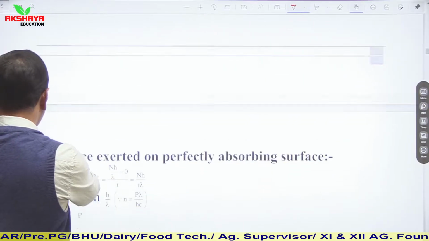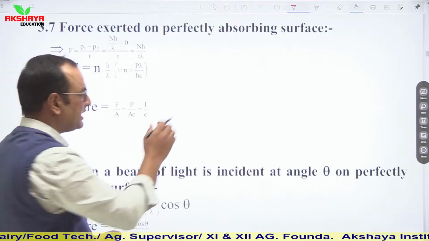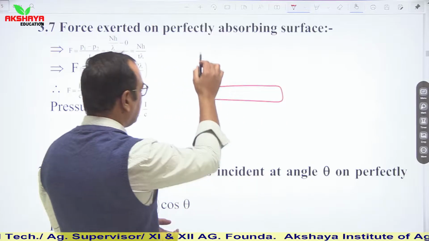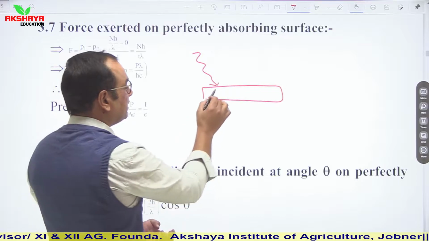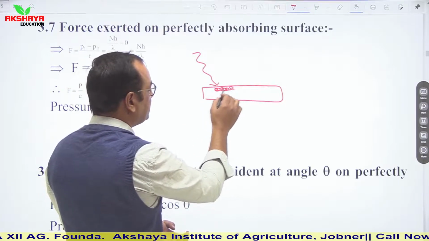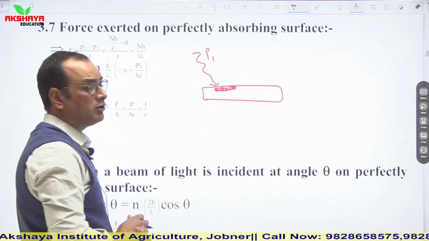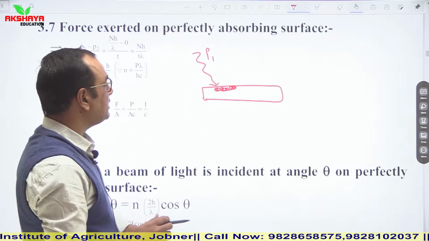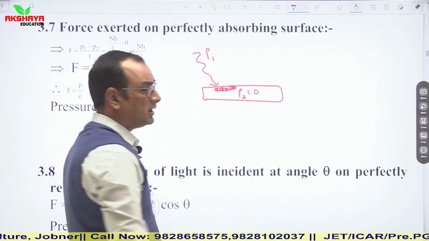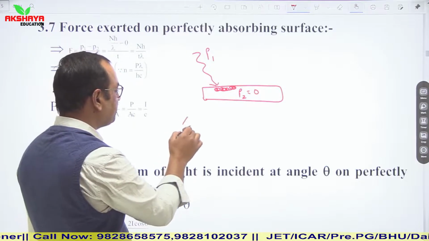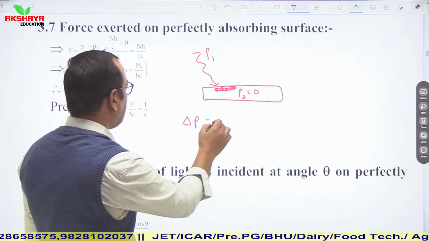Now force on perfectly absorbing surface. So in case of perfectly absorbing surface, let us say that this was the surface, any radiation incident on it is not reflected. It means those are absorbed by the surface. So in this situation, if I say that momentum of this photon before striking is P1, and after striking it is absorbed, so its momentum becomes 0. In this situation, if we find out ΔP, then ΔP is simply P2 minus P1, or you can say it is nh upon λ.